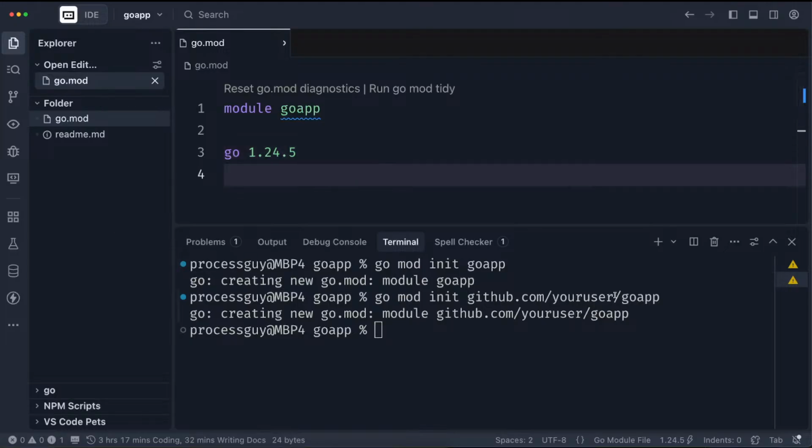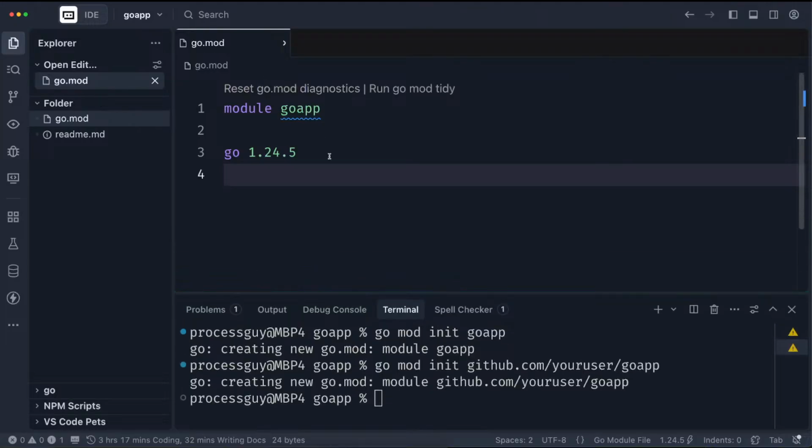Now that this is done, you can continue. Notice the file is called go.mod. Look at it like you would package.json in Node.js. The purpose of this file is to manage all your packages.